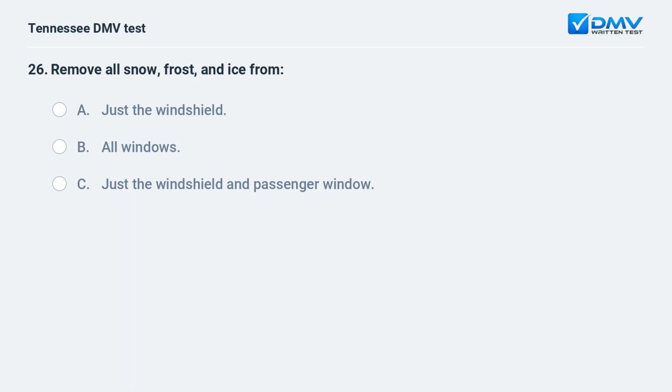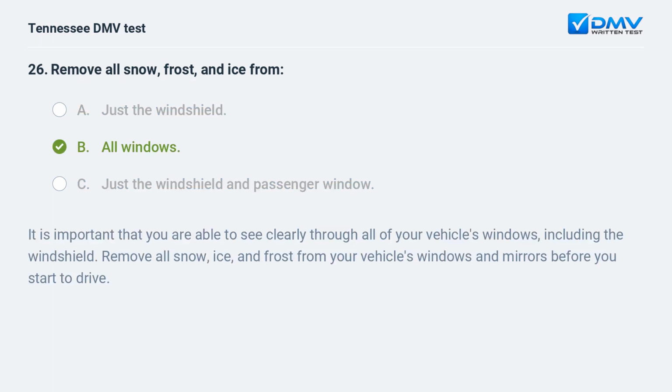Remove all snow, frost, and ice from: A. Just the windshield. B. All windows. C. Just the windshield and passenger window. B. All windows. It is important that you are able to see clearly through all of your vehicle's windows, including the windshield. Remove all snow, ice, and frost from your vehicle's windows and mirrors before you start to drive.